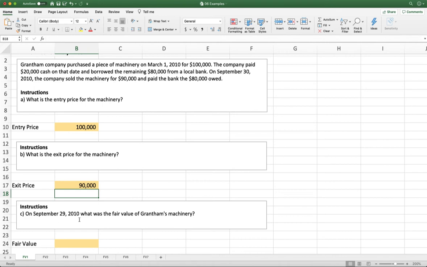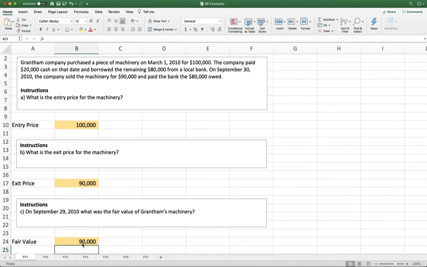And so it's probably a pretty good guess that on the day before, it was also worth $90,000. So here, our fair value would be $90,000. Now, in reality, we don't have to actually sell our asset in order to make a fair value assessment. In this case, it's just easier to see how if we did actually sell it, that would give us a pretty strong indicator of its value.